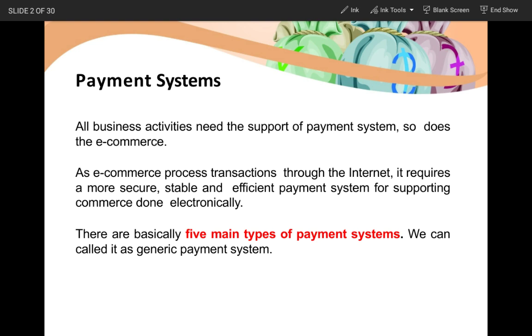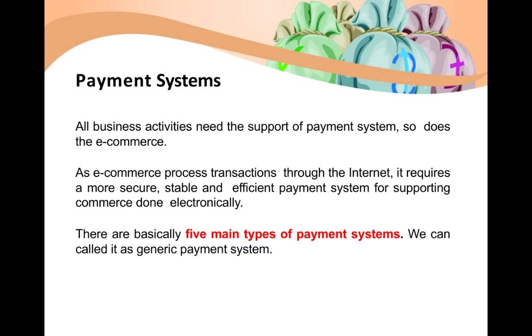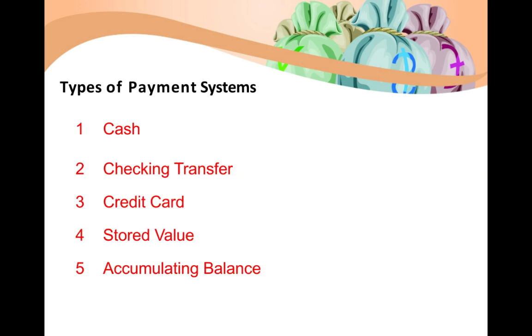There are basically 5 main types of payment systems. Whenever we need to have any particular goods or service received for payment, we can make the payment in 5 different ways, not in the digital way alone. Basically, when we are going to buy anything for money, we can pay money through different modes of payment. So what are the main types of payment systems? We are going to have 5 different types of payment systems.